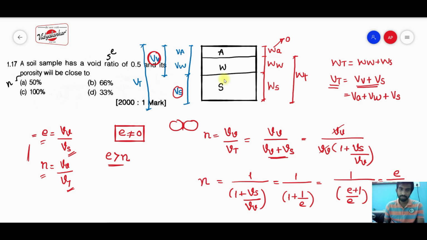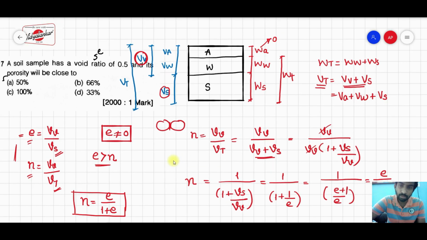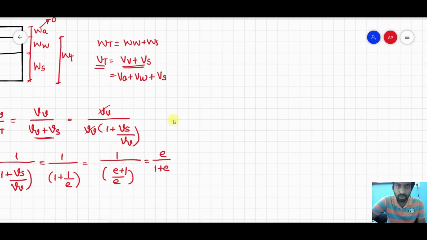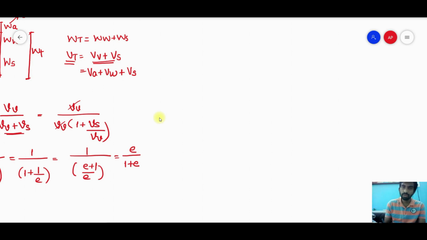So what they have defined here is the void ratio and porosity relation: N is equal to, porosity is nothing but E upon 1 plus E. This is the relation, and by using this relation you can find out the answer of this question. We'll also see further how you can define it in terms of void ratio and porosity. If I have to define the void ratio and porosity in another form, for example now we have defined porosity in terms of void ratio, that is N is equal to E upon 1 plus E.